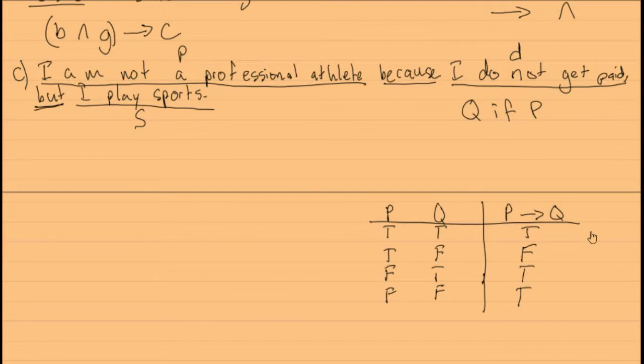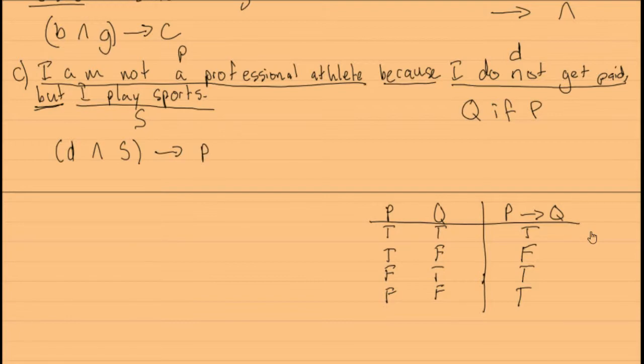And we know that but can also mean and. So let's write this out. You have two statements here that are anded together. So first you have D and S. And then that implies P.